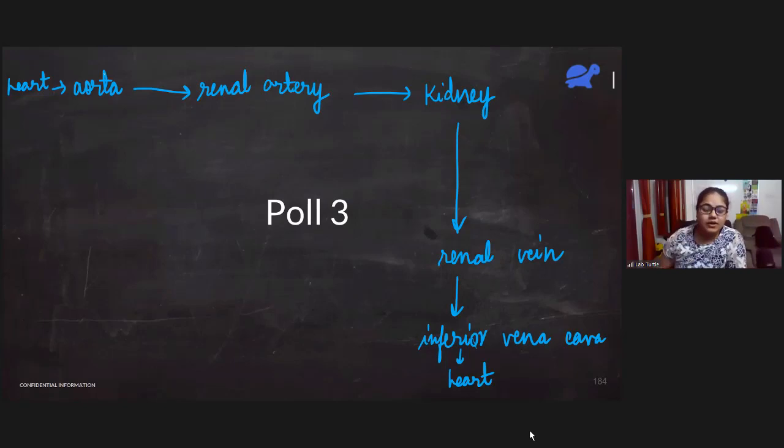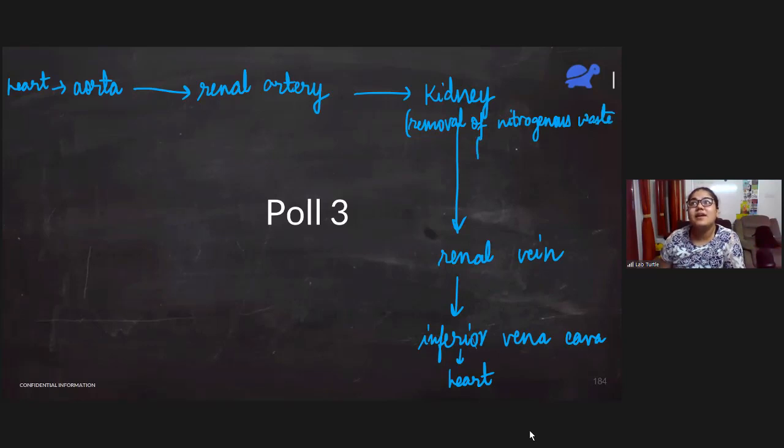Just think about it. Why is blood actually coming to the kidney? Why are we bringing all this blood? Why are we doing so much of mehnat? To remove nitrogenous waste. So in the kidney, what is happening? Removal of nitrogenous waste from the blood. This is what is happening in the kidney.